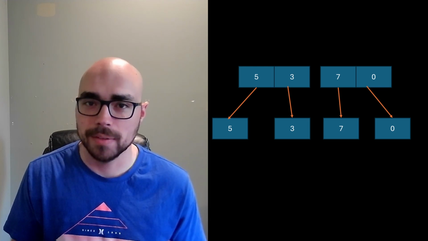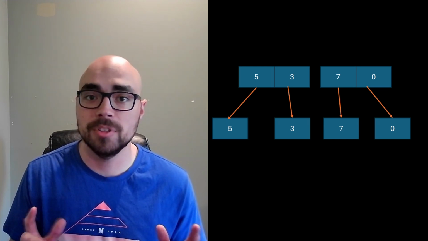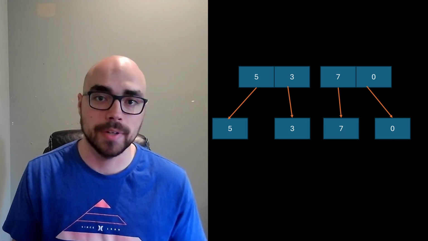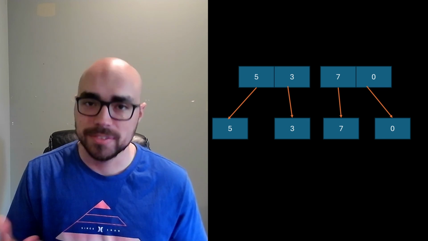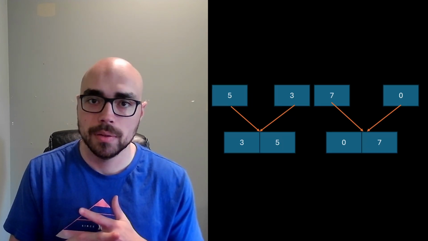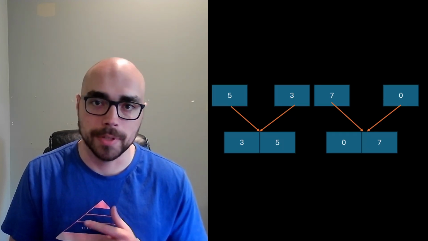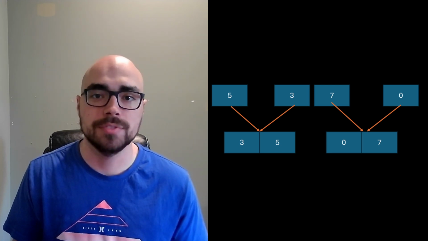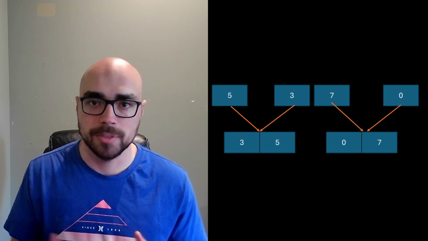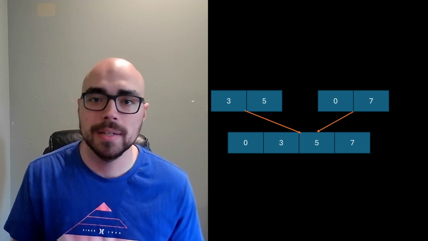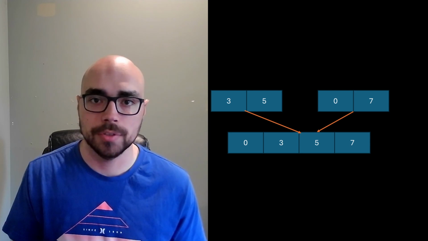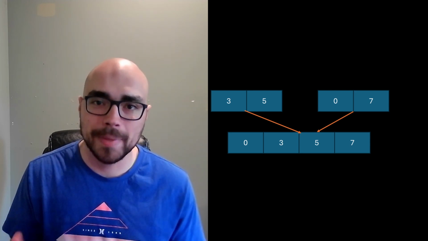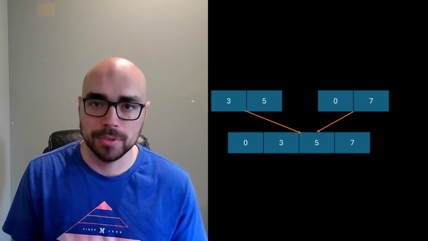Now we can say, hey, is this sorted? And then what we do is we check, is 3 less than 5? Is our sorted array less than this sorted array? And we can say yes, and then we can position the numbers where they're supposed to be by swapping them. And then we do that for the other set. And then the last step is to merge those things together to make a sorted array. And so here it really is an example of using recursion to divide that array into subproblems that really make it easy to solve, and then merging those things back together.